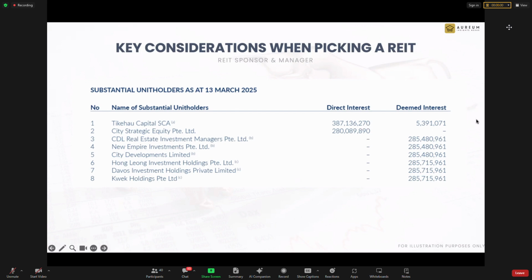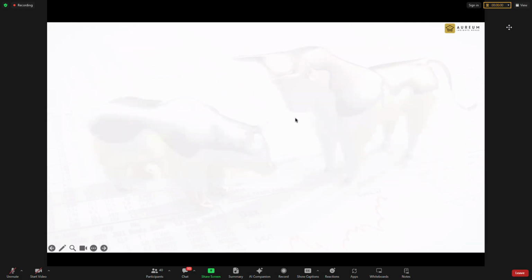Suntec REIT is a typical example. You don't put anything on. You want to know, you count yourself. Which I don't like, in the way they present it. Okay. Someone asked what is the direct interest and what is the deemed interest.